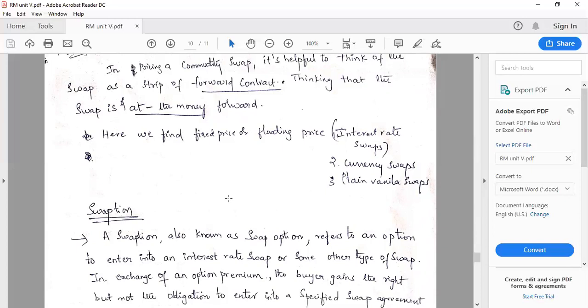So by taking that thing, and swap means interchanging or exchanging the financial instruments from one party to another party.